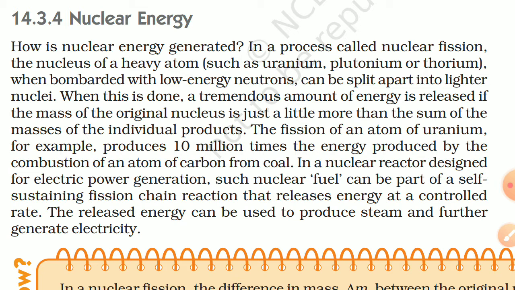If the mass of the original nucleus is just a little more than the sum of the masses of the individual products, the fission of an atom of uranium, for example, produces 10 million times the energy produced by the combustion of an atom of carbon from coal. In a nuclear reactor designed for electric power generation, such nuclear fuel can be part of a self-sustaining fission chain reaction that releases energy at a controlled rate. The released energy can be used to produce steam and further generate electricity.